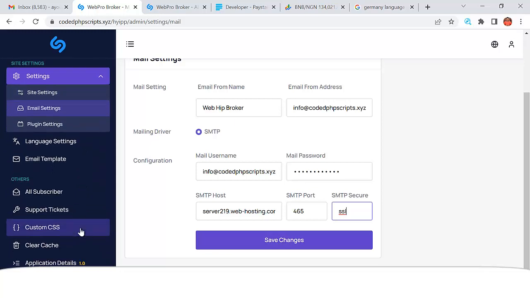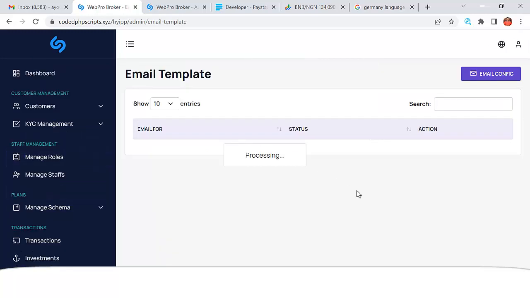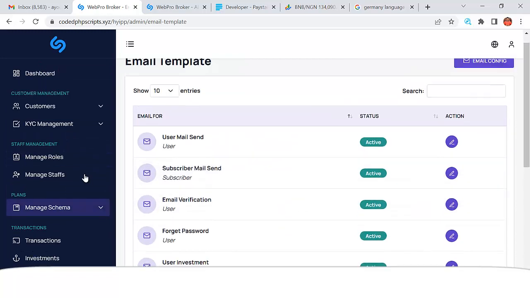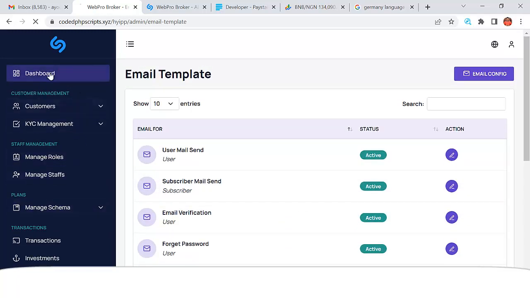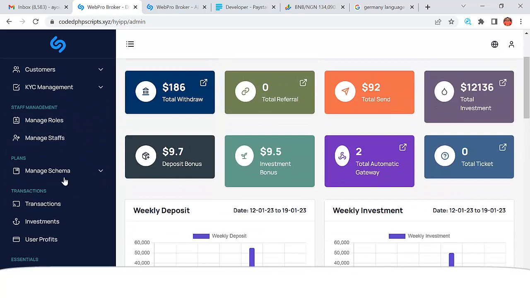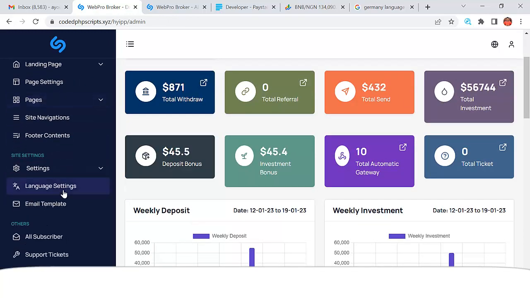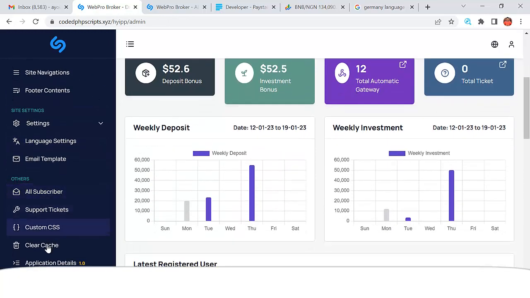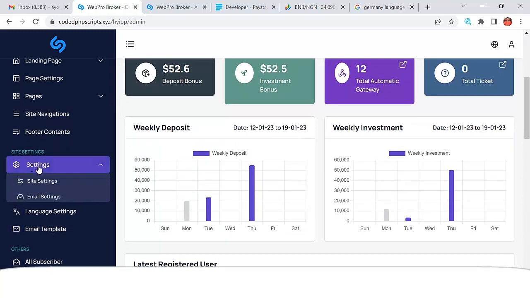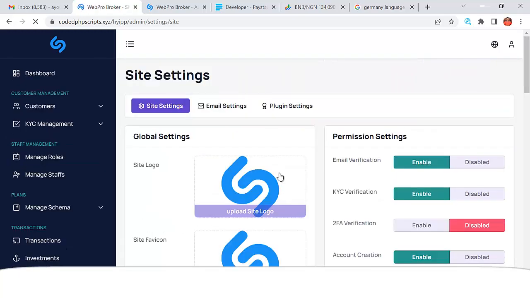Awesome. So basically, this is all that you need to know about this right here. This is your email template. From the settings, you can actually change your website logo, right? You can change your website logo from the site settings too.